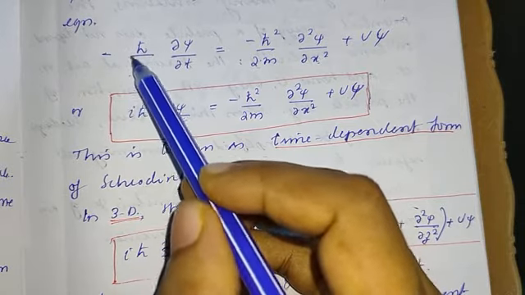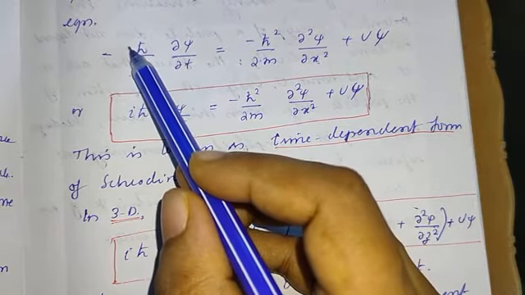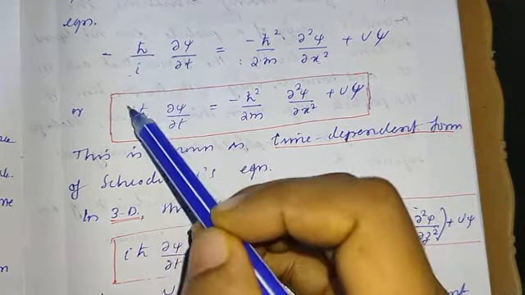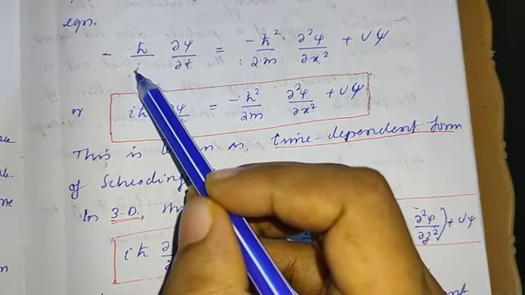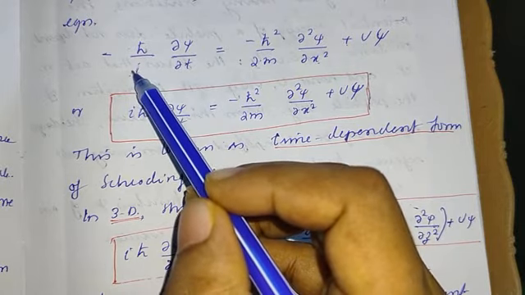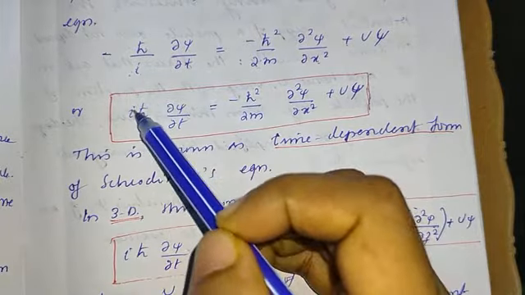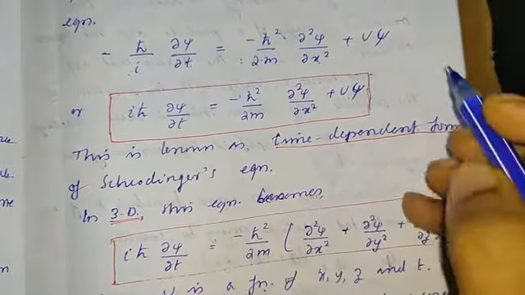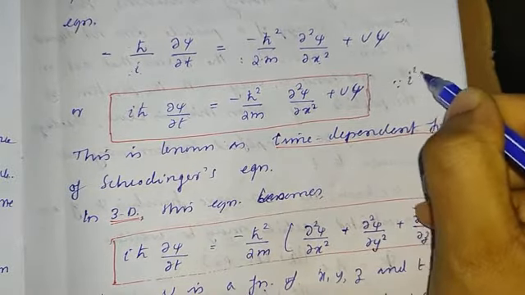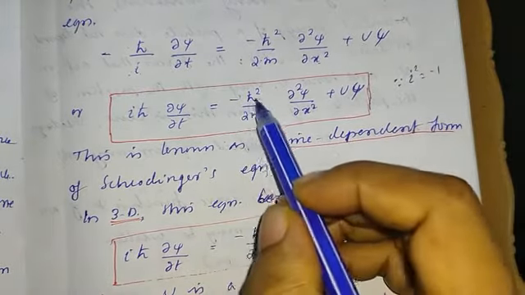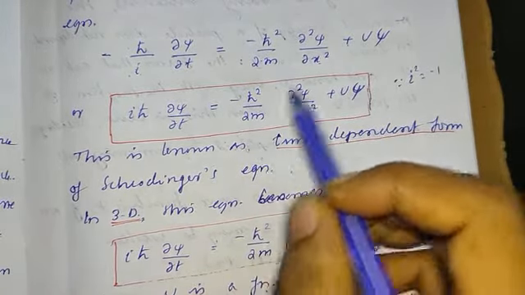Here we get i, and in the denominator i square, which is minus 1, and the minus signs cancel, so we get i h cross. The right side term remains as such.